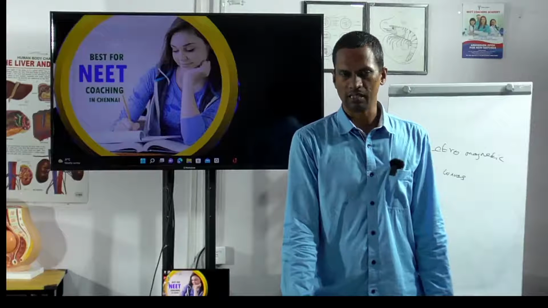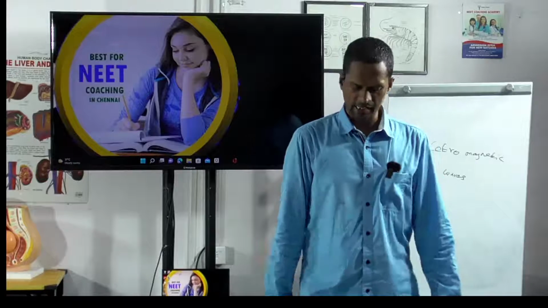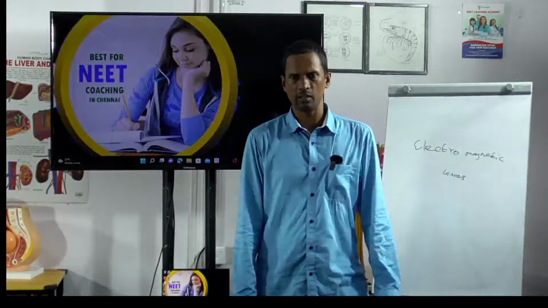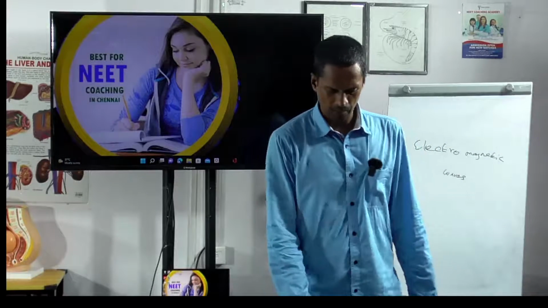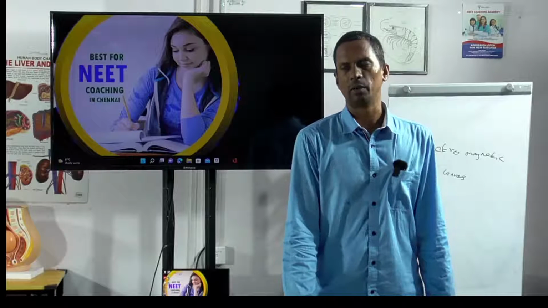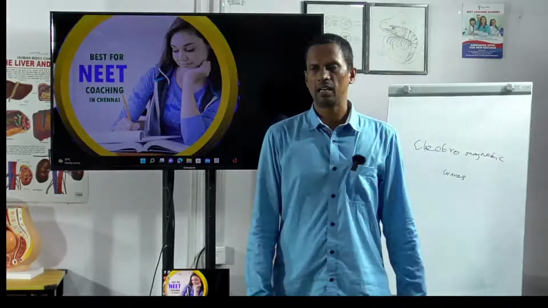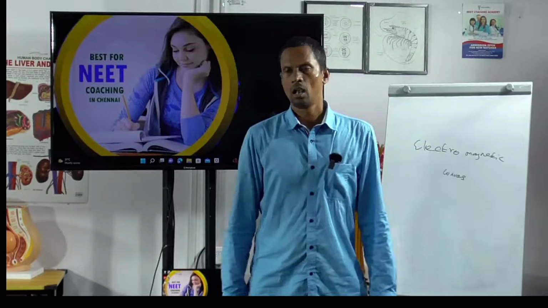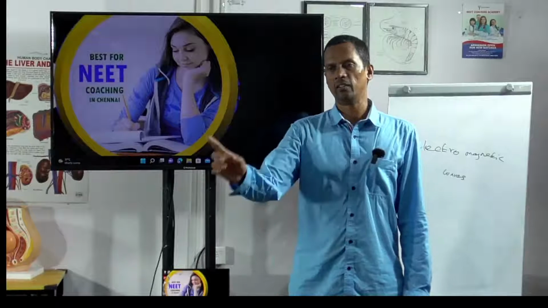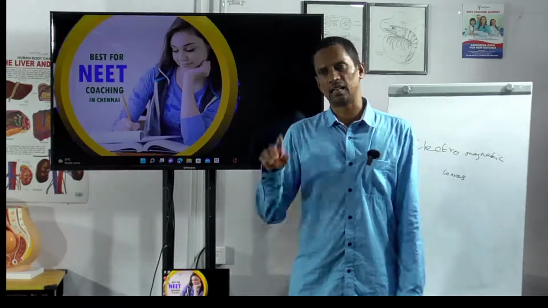Ex is equal to E0 sin(kz minus ωt), and By is equal to B0 sin(kx minus ωt). Now what does it tell? The electric field and magnetic field are perpendicular. If the electric field lies along the x-axis, the magnetic field will lie along the y-axis.